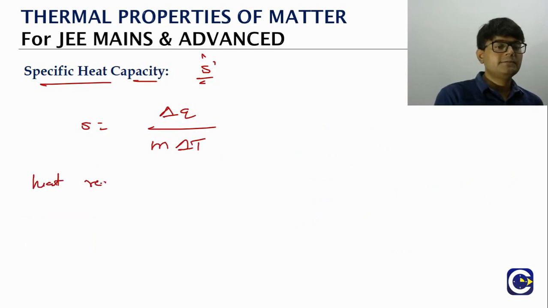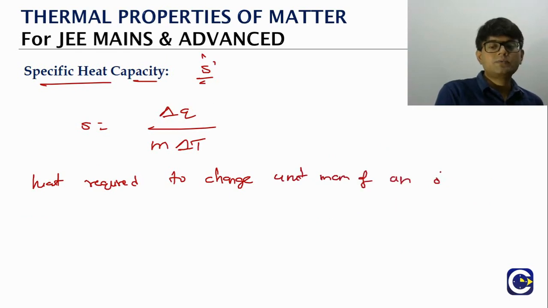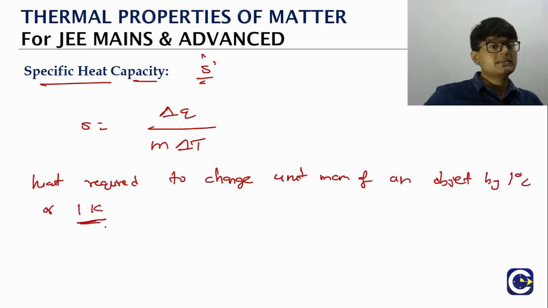Heat required to change unit mass of an object by 1 degree Celsius or 1 Kelvin, because temperature change on the Celsius scale and Kelvin scale will be the same, unit length is the same on both the scales, right? So this is how we can define the specific heat.